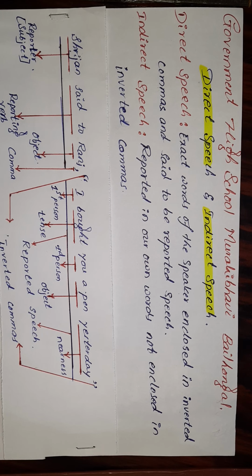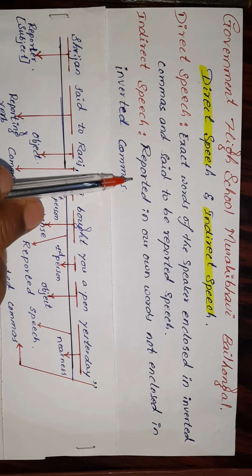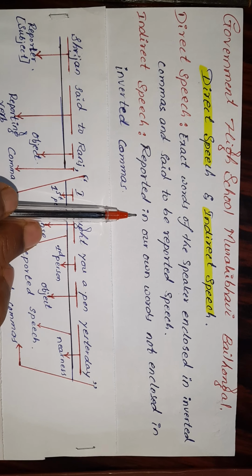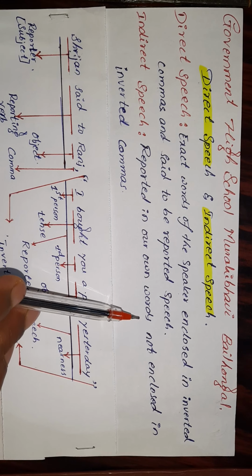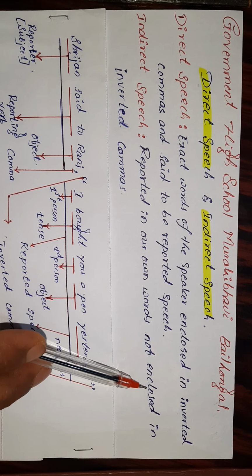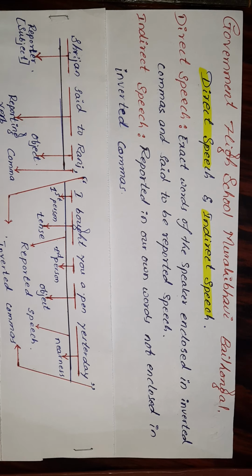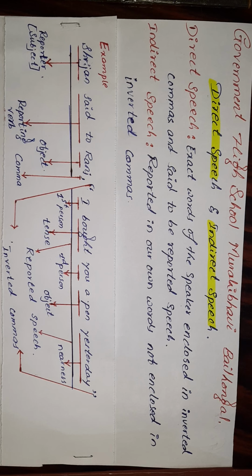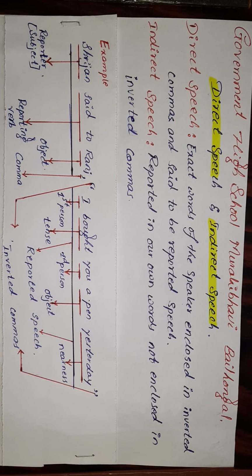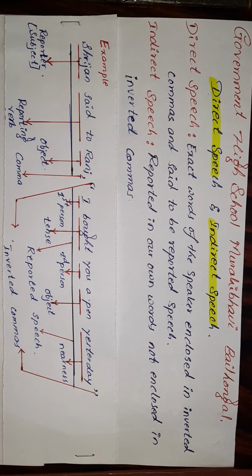Like that, indirect speech means these are the words reported in our own words, and those words are not enclosed in inverted commas. If we see an example, we will come to know what direct and indirect speech are.